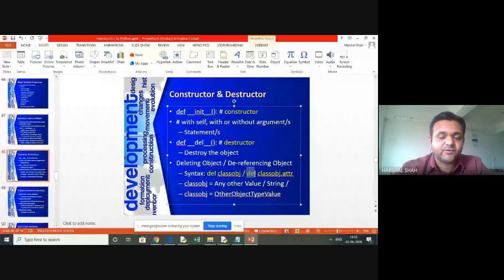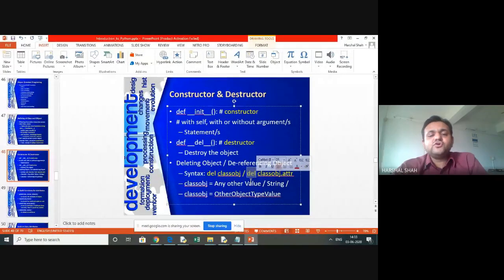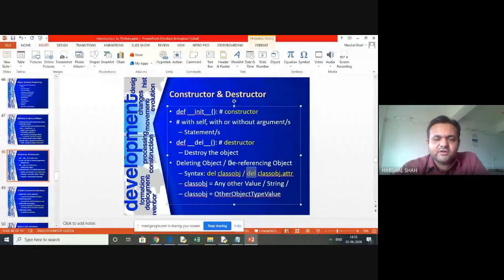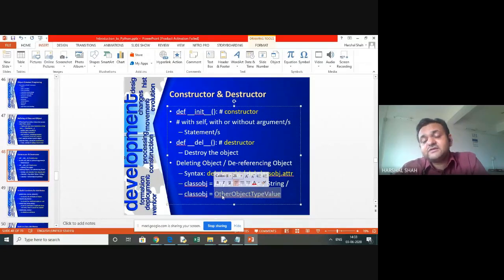Normally in other programming languages you cannot modify the class structure, but here you can. The class object can take any other value, strings, that we can assign, or we assign some new value. Then that class object will be dereferenced. It is called dereferencing of the object. We can have another object type value, and we can even initialize a function name also, as it is possible.